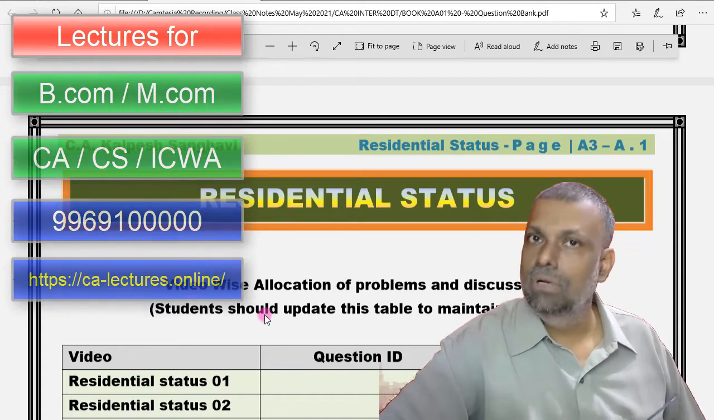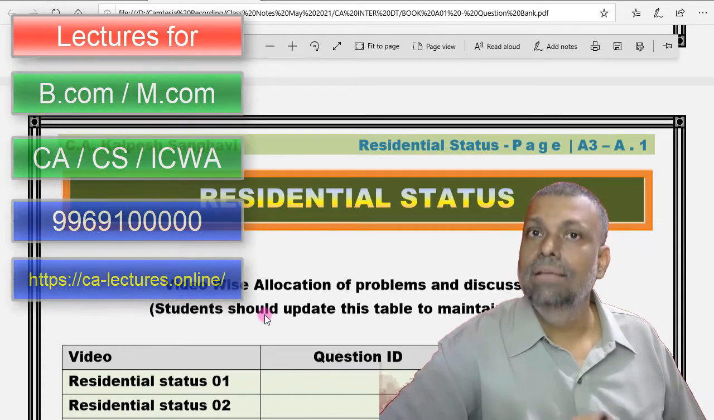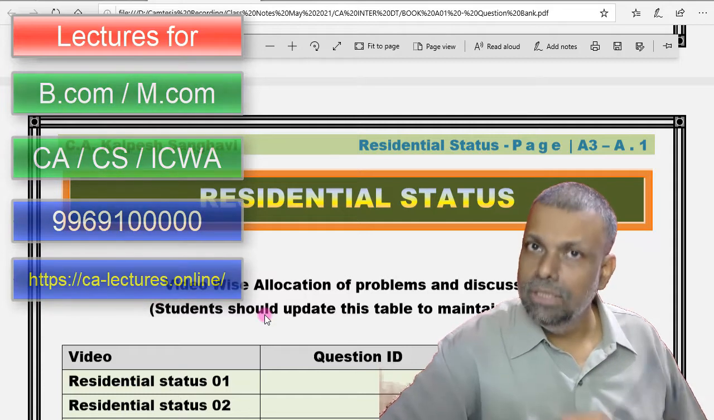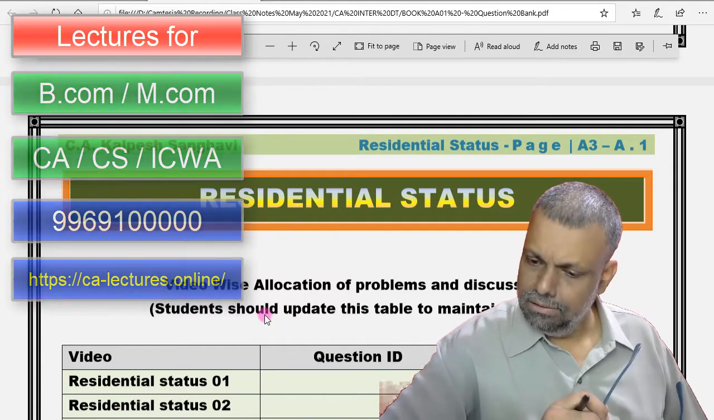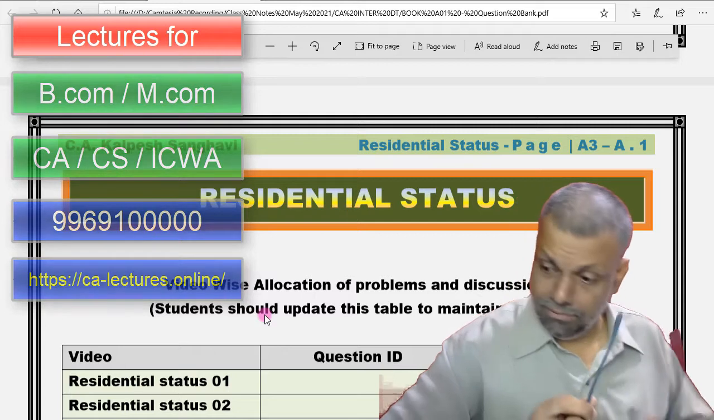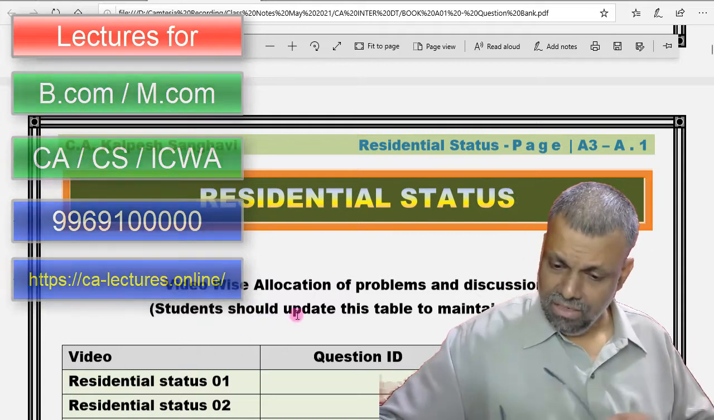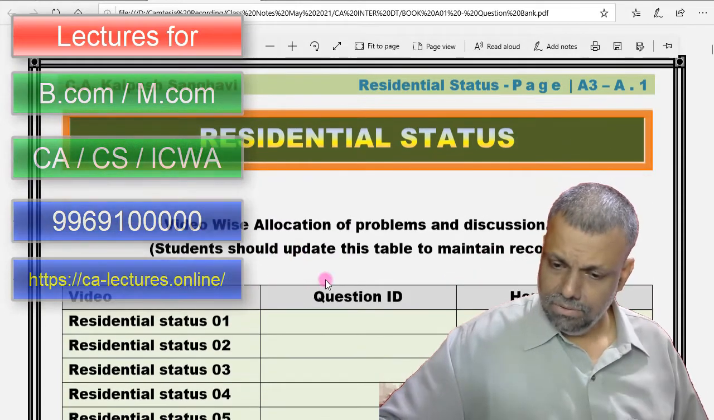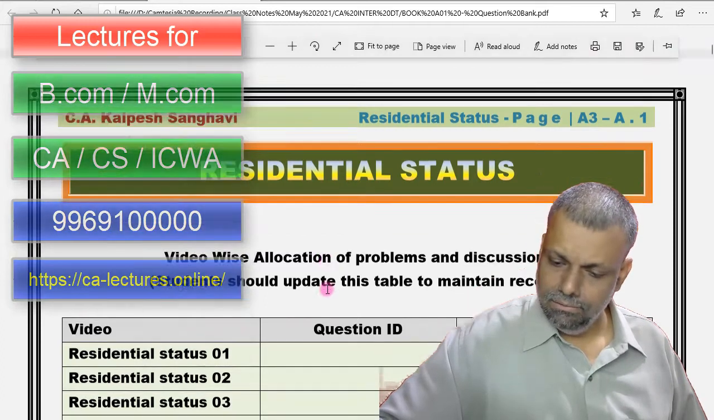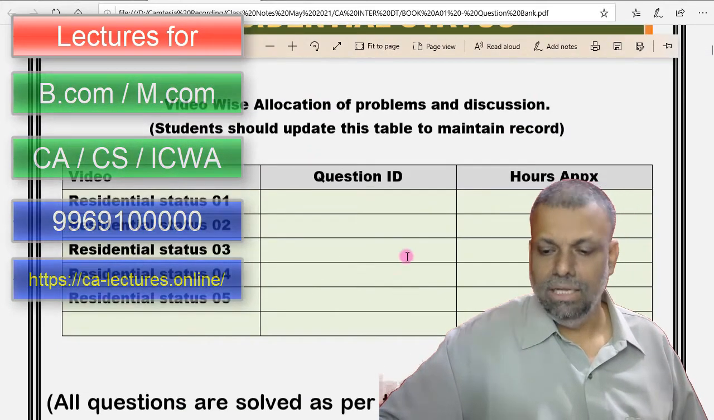Most of the provisions that I've already explained. Some more provisions I have yet to explain, which I will do in due course of time. But let us begin with the questions so that we can understand the things better. Okay. Now, first of all, see in this material, there's a table like this. I have already given it to you.